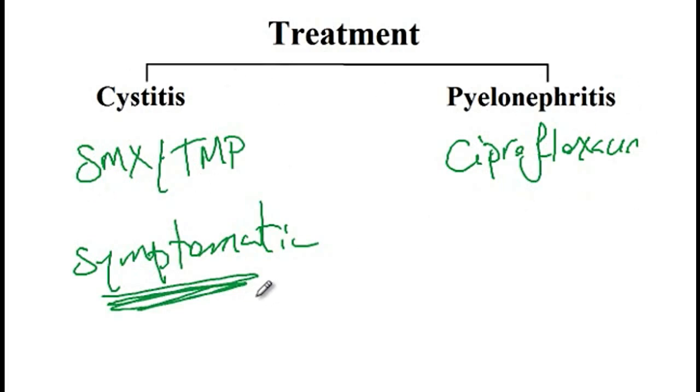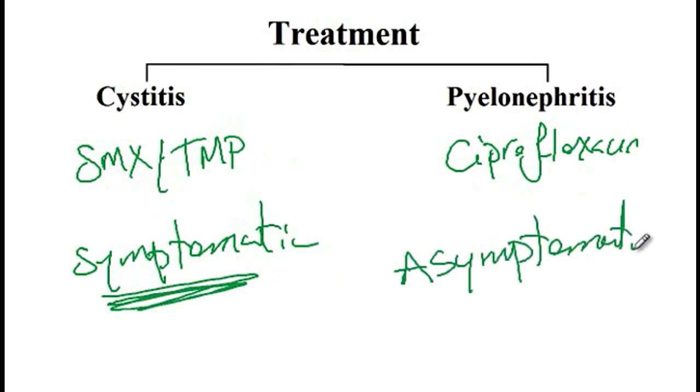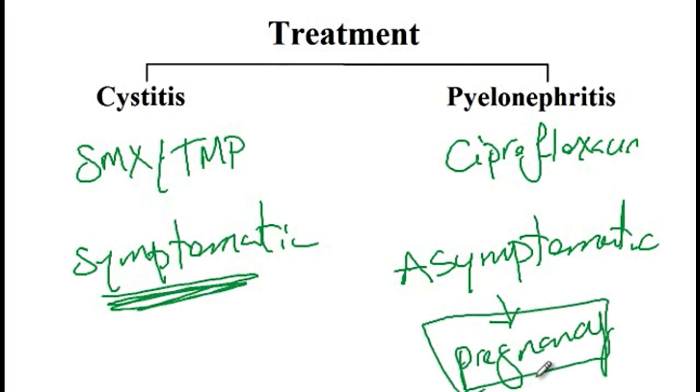The exception that if the patient is even asymptomatic, you have to treat them with antibiotics is during pregnancy. And the reason for that is that during pregnancy there is a ureteral dilation which increases the risk of the pyelonephritis. It's because the bacteria can ascend from the bladder to the kidney due to the ureteral dilation. So if a pregnant patient is asymptomatic but on urine analysis you see that there is signs of infection, then you will have to treat them.